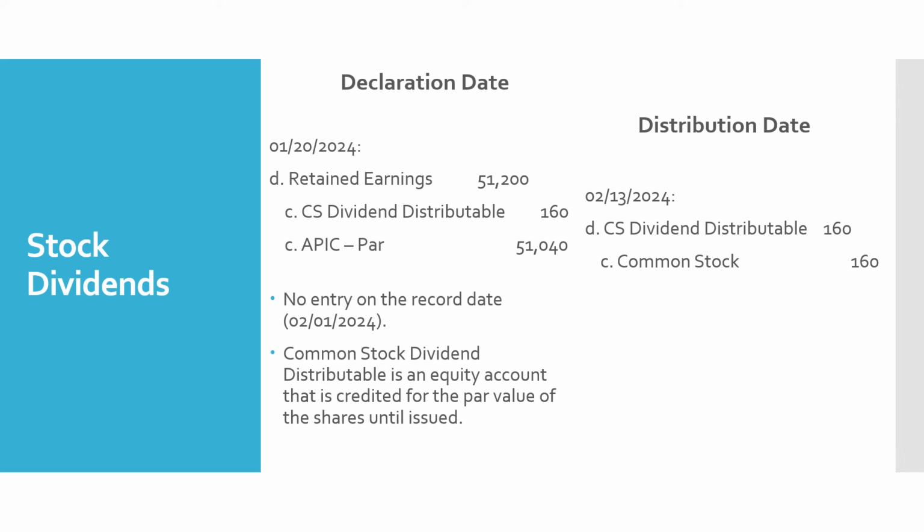So our record date, February 1 of 2024, is going to determine which of our shareholders are going to receive the additional shares of stock. And then on the distribution date, we're going to distribute the stock. When you distribute the stock, you can credit the common stock account for the par value of the shares you're distributing. And we're going to take that dividend distributable account off our books by debiting that account.